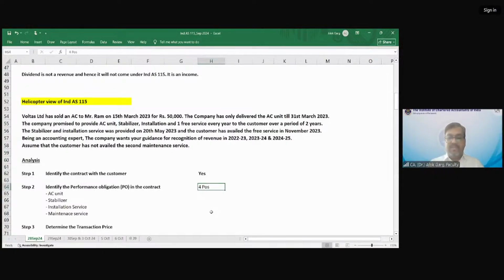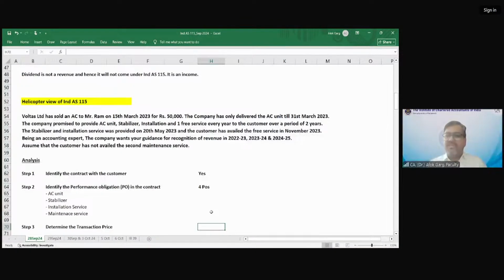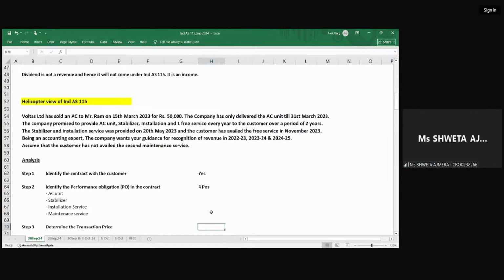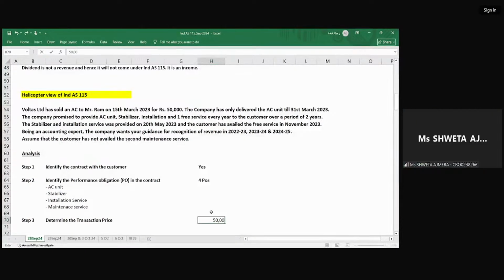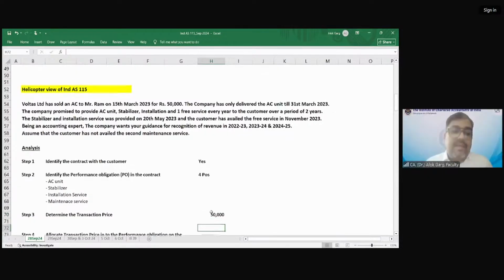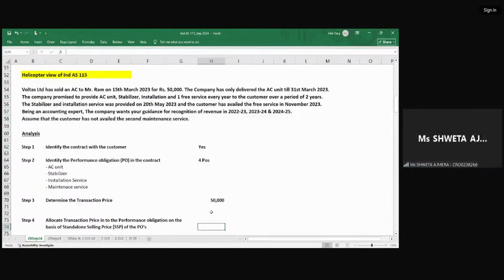POs means performance obligation. Then determine the transaction price. What is the transaction price in this question? 50,000 is the transaction price. Then allocate the transaction price into the multiple performance obligations on the basis of standalone selling price of the performance obligation. Tell me why it is important to allocate the transaction price to the multiple performance obligations. Because to know the individual transaction price of every PO.